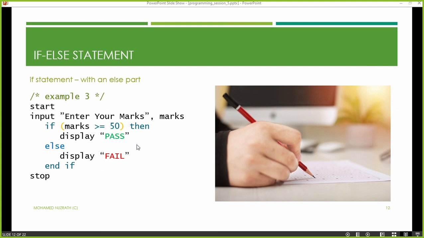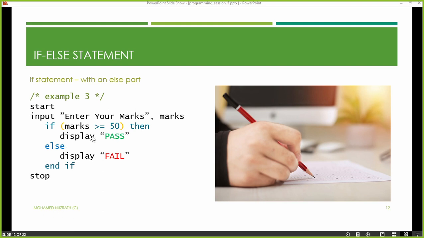So if you take a look at the statements that I have written here, you can see if marks is more than or equal to 50. This is simple, you can understand this. This is a criteria we have written. So this condition can be true, and sometimes it cannot be true. It depends totally on the marks that you're going to enter from the keyboard. Right. So let's assume you entered 60 marks. 60 is greater than or equal to 50, which is true.